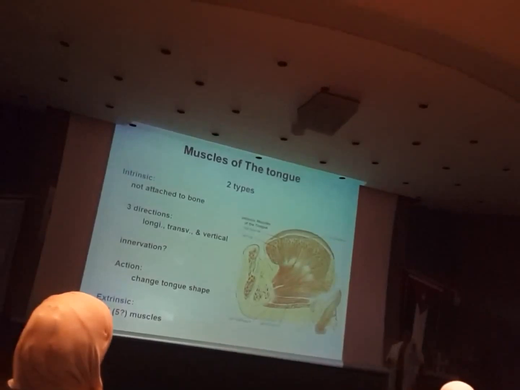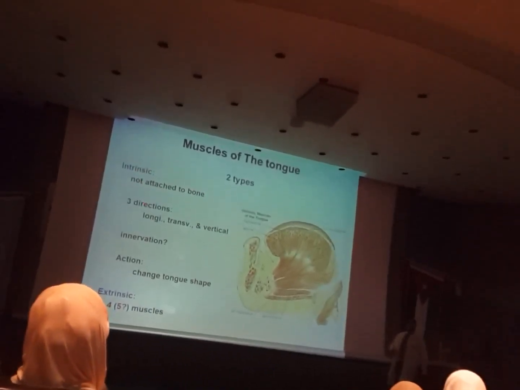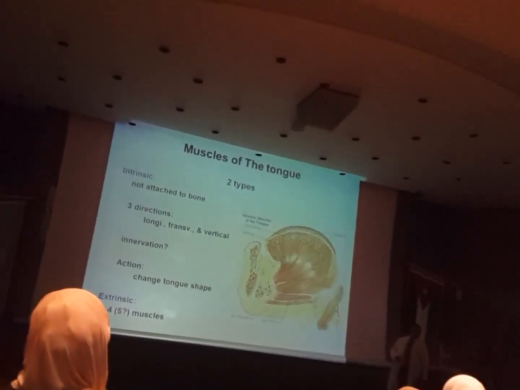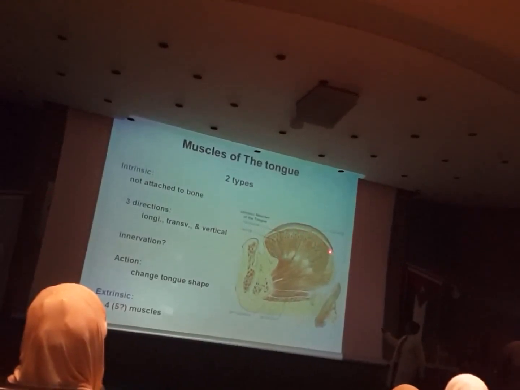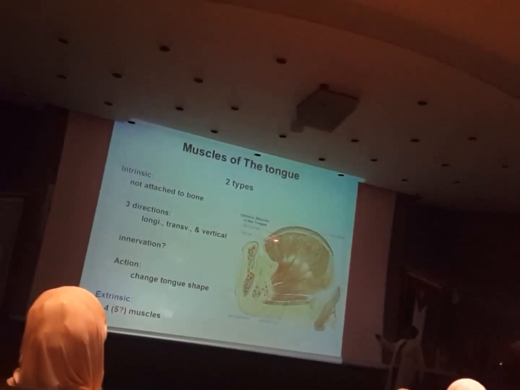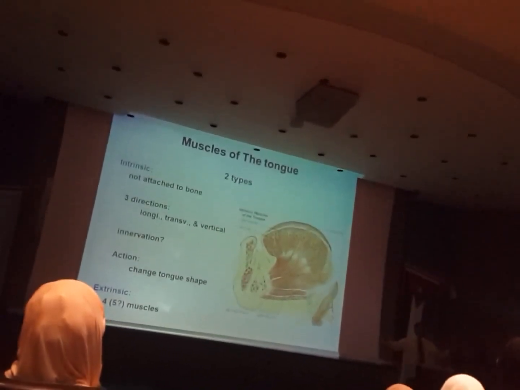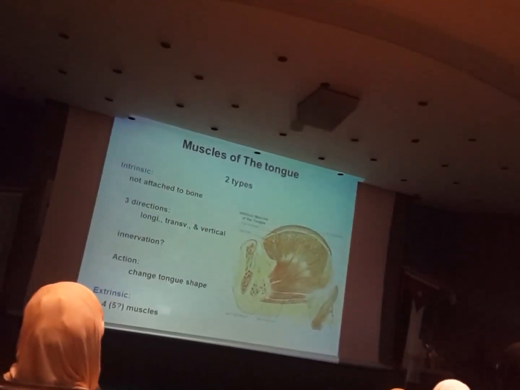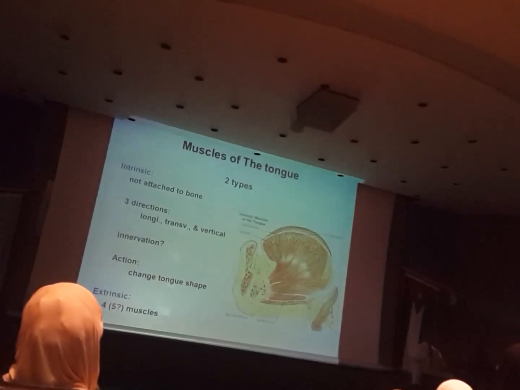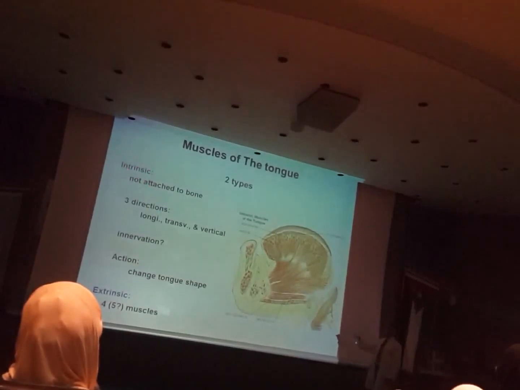The tongue has two types of skeletal muscles. The first one is not attached to the bone at all. It's attached actually to the mucous membrane. They run from the mucous membrane anteriorly, as you see, all the way posteriorly, longitudinal. Some of them run transverse, as you see these, from side to side. That's attached only to the mucous membrane, not to bone. So when these muscles contract, they change the shape of the tongue. They don't move the tongue, but they change its shape. Okay? These muscles we call the intrinsic muscles of the tongue.